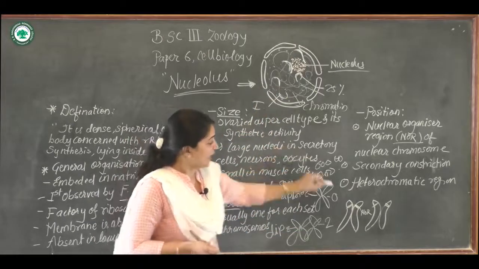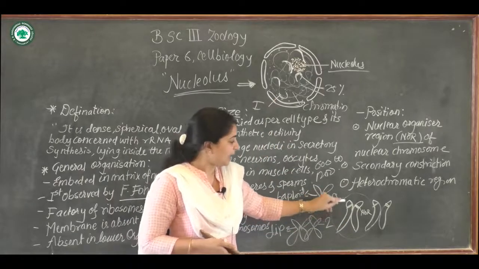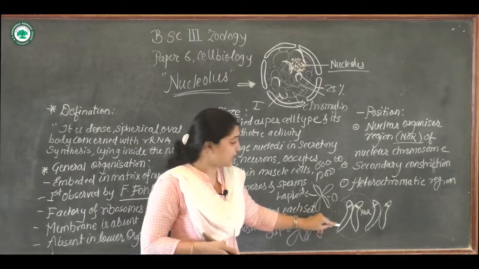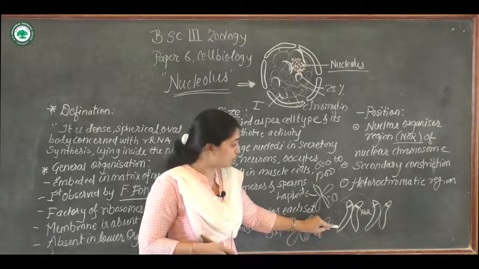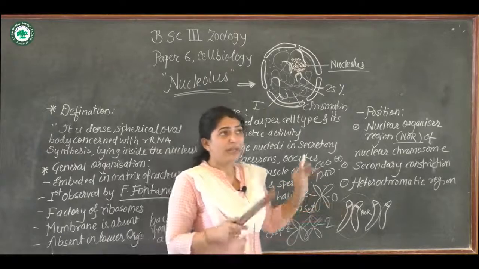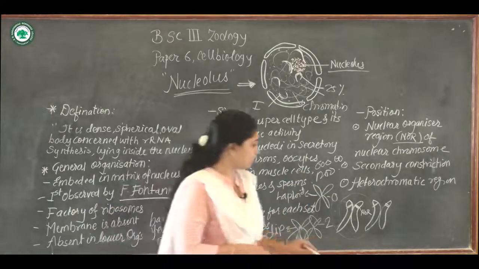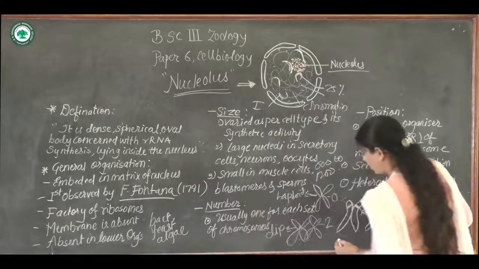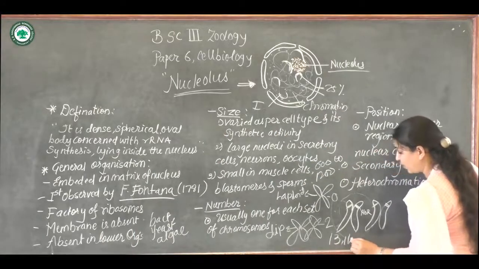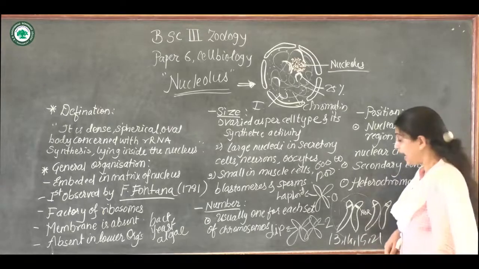Okay, so in this chromosome region, these are called the nucleolar chromosomes. In this structure, mainly chromosomes 13, 14, 15 and 21.